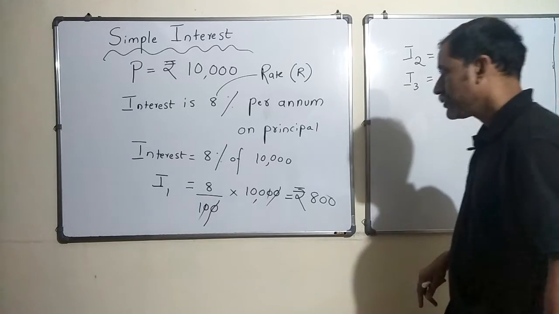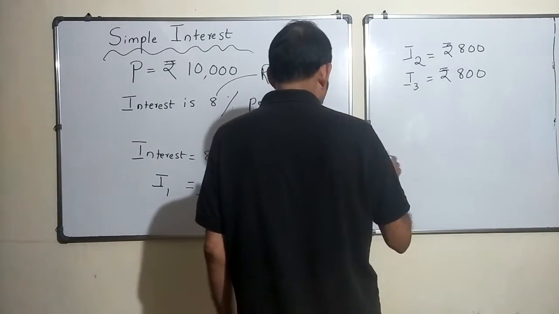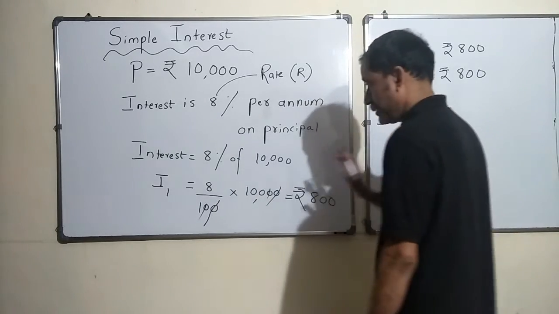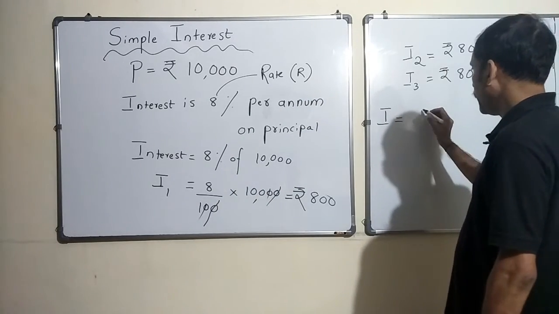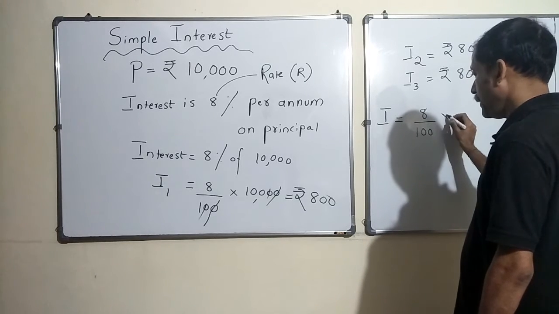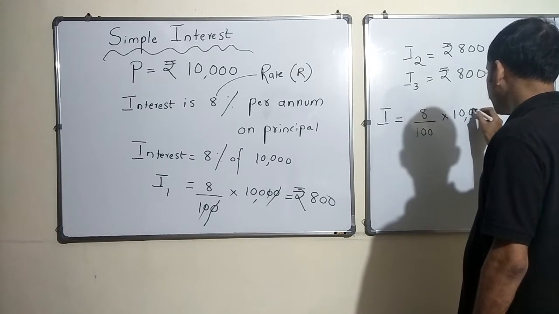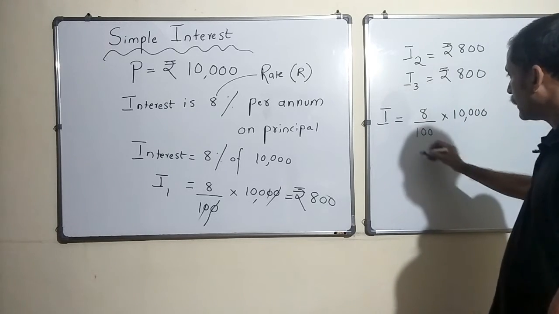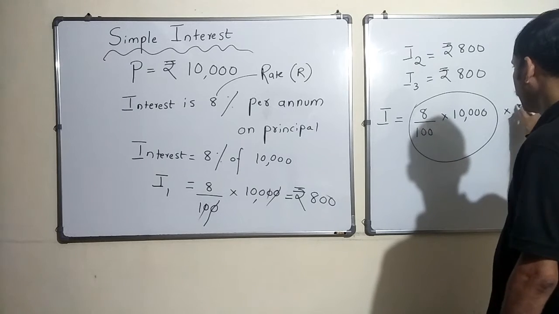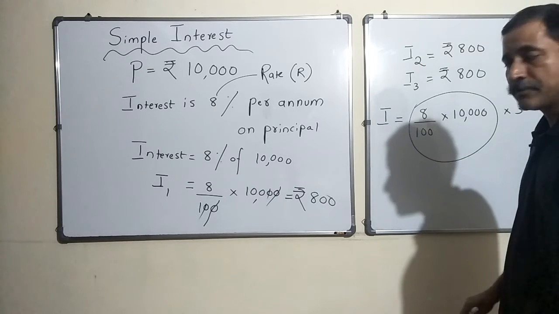So straight away my total interest at the end of 3 years would be 8 by 100 into 10,000, which is the interest for 1 year, into 3, basically 3 years.